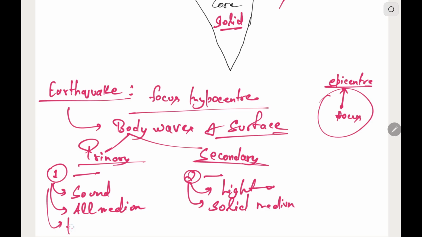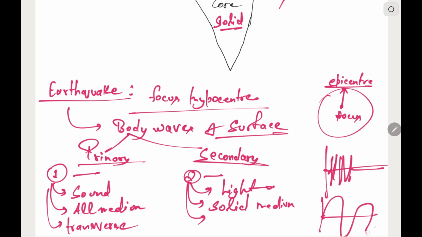These are transverse waves. That is, the direction of propagation is perpendicular to the wave motion. This is how it moves in the form of compression and rarefaction. And the secondary waves move in the form of transverse waves, in the form of crest and trough, and they are more destructive in nature.